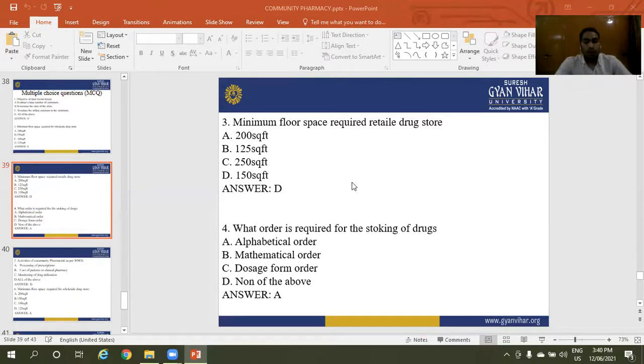Question 4. What order is required for the stocking of drugs? Option A is alphabetical order. Option B is mathematical order. Option C is dosage form order. And option D is none of the above. The right answer is option A, alphabetical order.